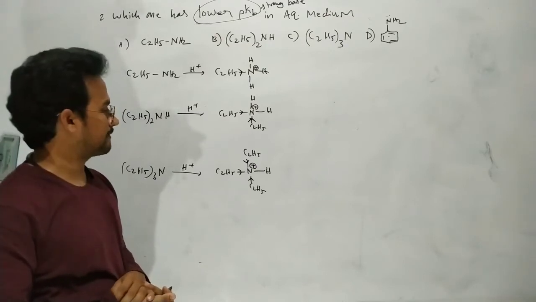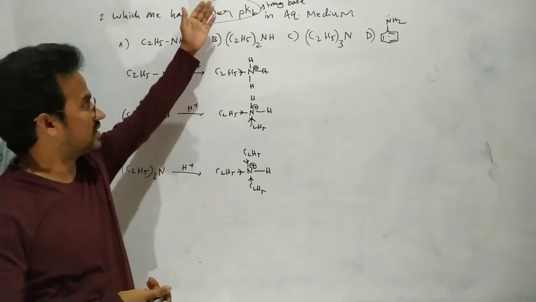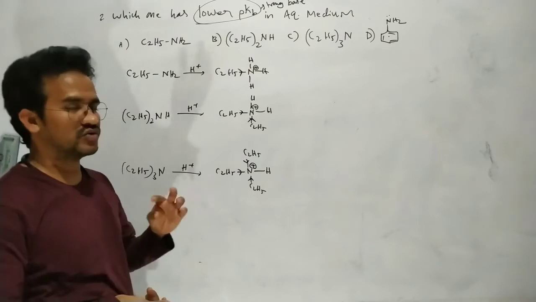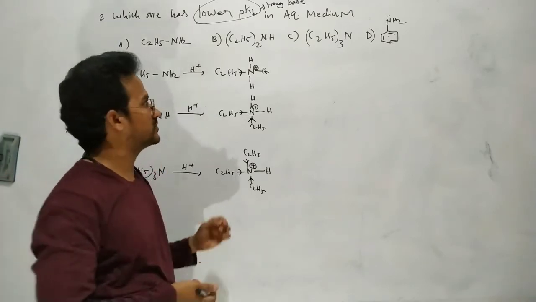But here the given condition is aqueous medium. In aqueous medium, we have to consider the solvent effect also.